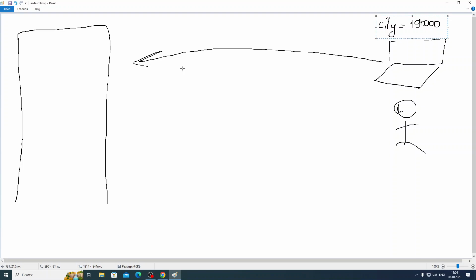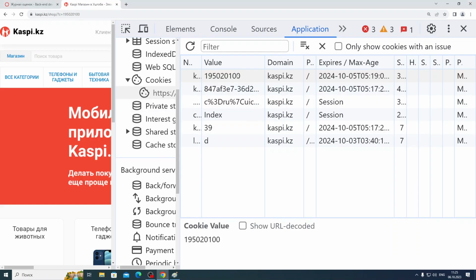The cookie on the city is the same. For example, Almaty is 75,000, and if you choose it again, it will also be 75,000. If you choose another city, it will be another ID. If Almaty again, it will be 75,000, the same ID. So just try to clear this cookie and visit again. It will ask you again, because the web server doesn't see the city cookie, so it's asking again.